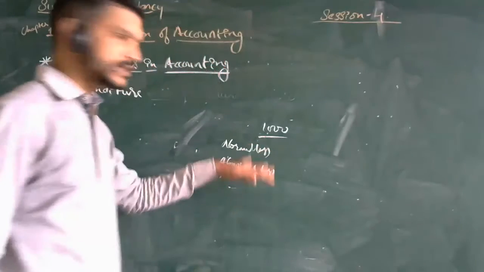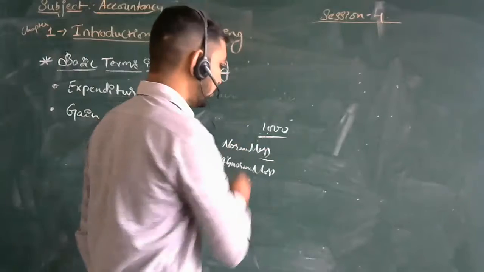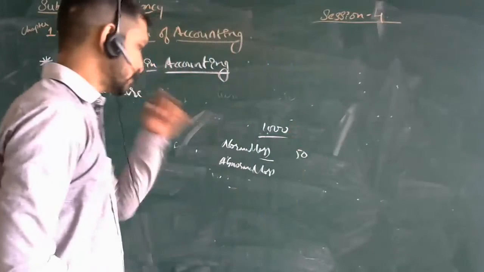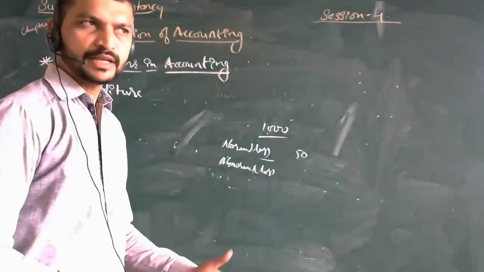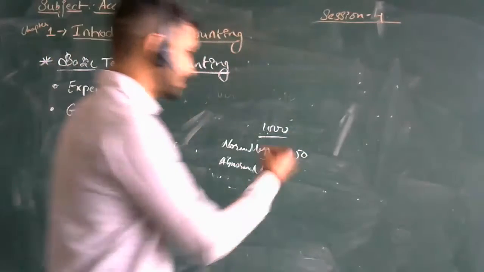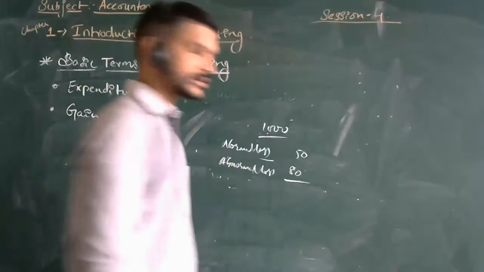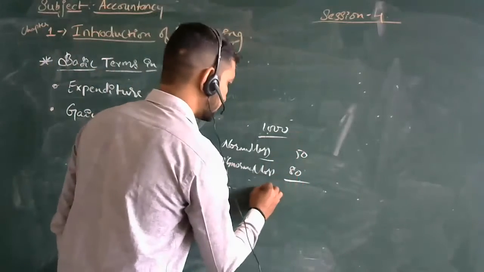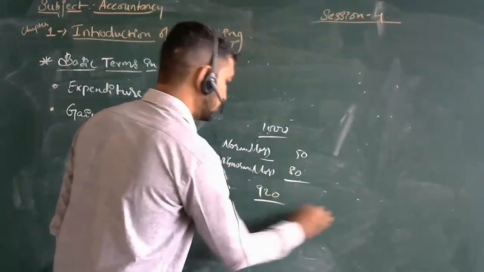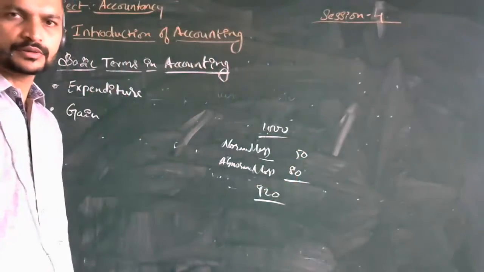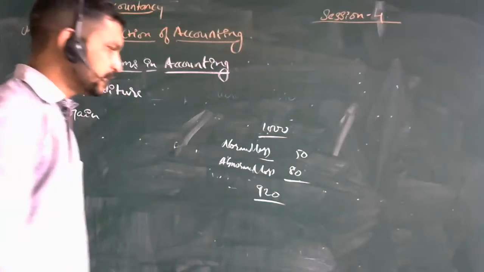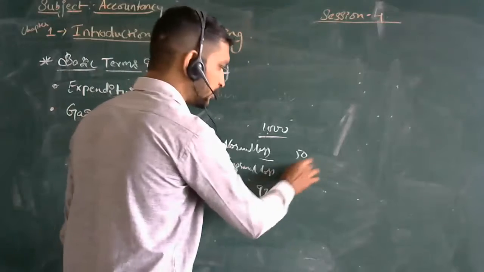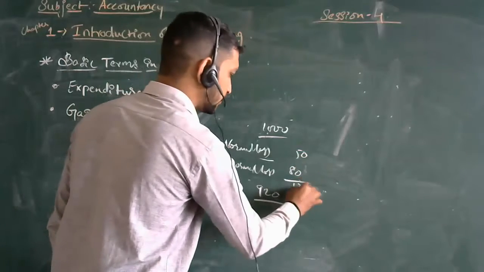Normally, while in transaction, 50 goods are got damaged, then abnormal loss while selling or receiving. But also 90 goods are being sold, means in that damaged goods also are being sold, so this will be 130.